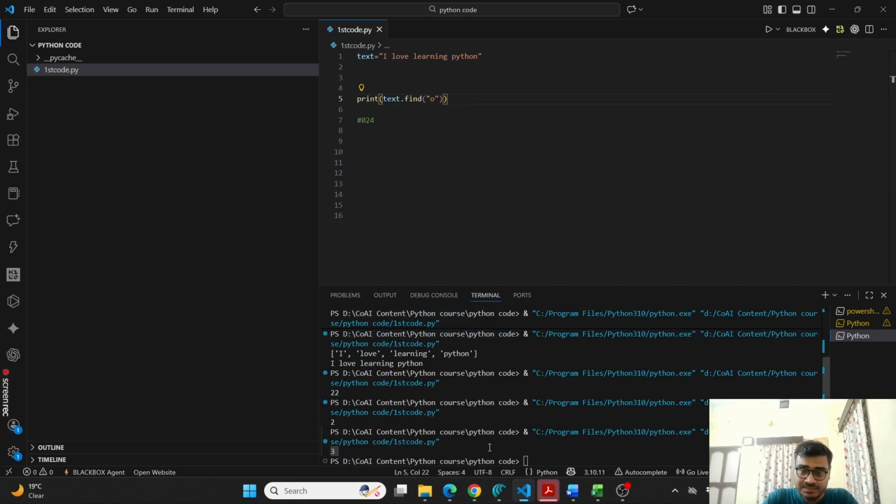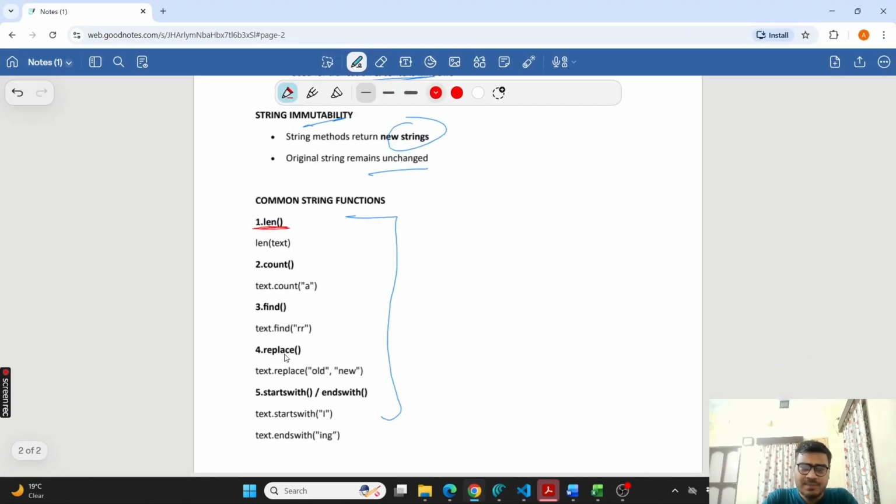Now the next is replace. If you want to replace a particular part of the text with something else, for that you use replace. So let us see.